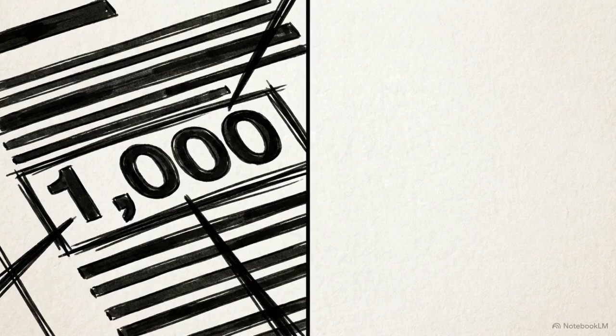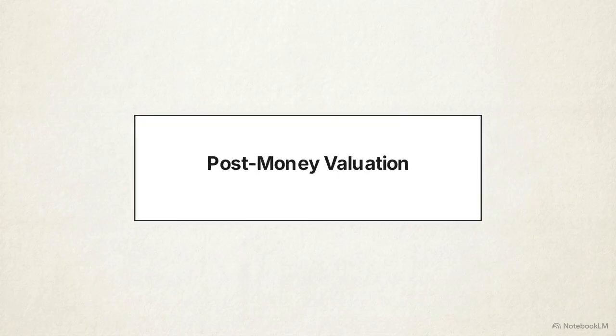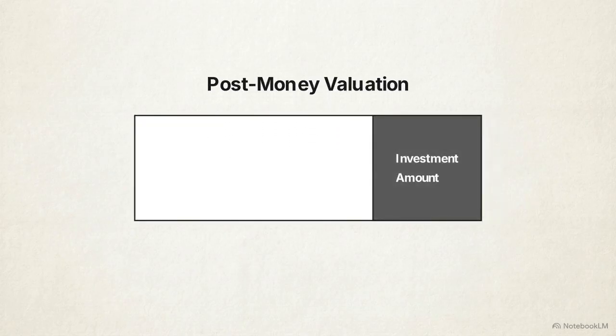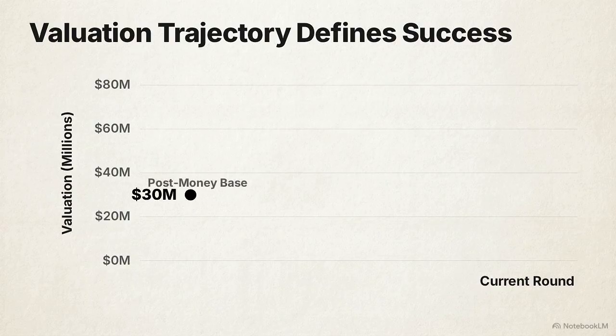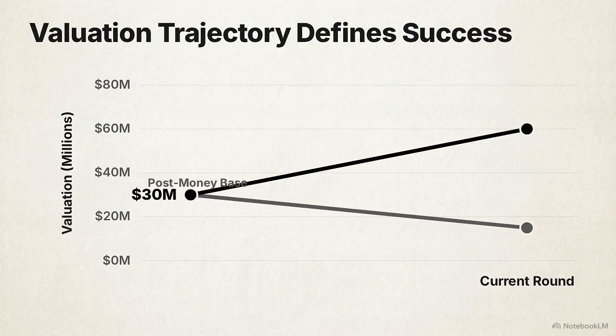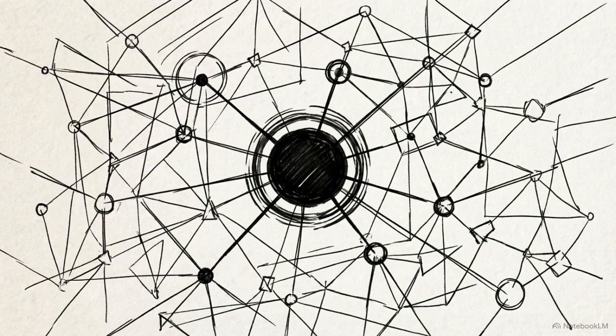These solutions lead directly to Clause 2 of the XYZ term sheet, the pre-money valuation. This figure is derived from the post-money value, which is the negotiated share price multiplied by the fully diluted shares outstanding. The pre-money value is then inferred by subtracting the actual investment amount from that post-money total. Comparing this value to the prior round's post-money value determines the firm's trajectory. A positive change indicates an up round, while a negative change signals a down round. That $8 million valuation is the mathematical output of the screening and signaling processes navigating the threat of adverse selection.